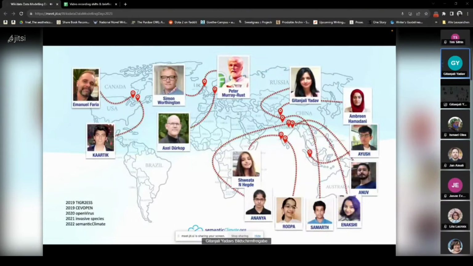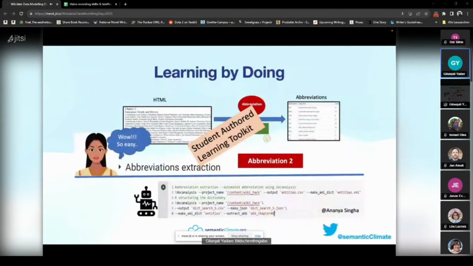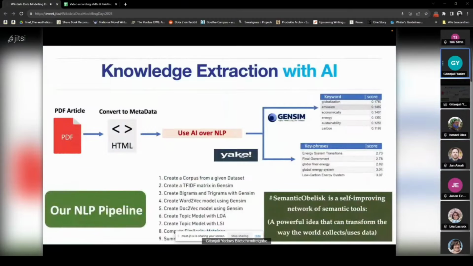So this is our network of people. There's Peter Murray-Rust at the University of Cambridge. There's Simon Worthington, who is in Berlin. Axel is also in Berlin. We have a huge number of intern students in India, both from rural and urban India, who have been building the student-authored toolkits for extracting knowledge from PDFs and embedding it into Wiki. And we do all of this by learning. This is our knowledge extraction using AI protocol.